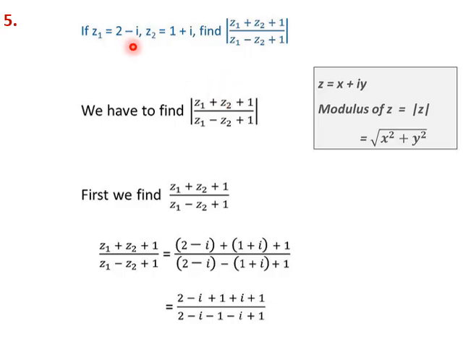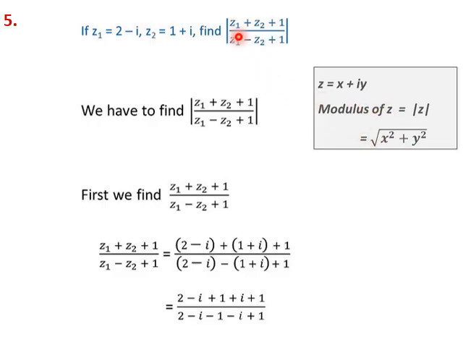If z1 is equal to 2 minus i and z2 equal to 1 plus i, find the mod of this. These two vertical lines we call mod or modulus of z. For any complex number z equal to x plus iy, mod of z or modulus of z is given by the symbol and it is equal to the square root of x square plus y square. So first we have to evaluate this and put it in the form x plus iy. Once we have found this in the form x plus iy, we take the square root of the sum of squares of the real and imaginary parts and we get the mod z.